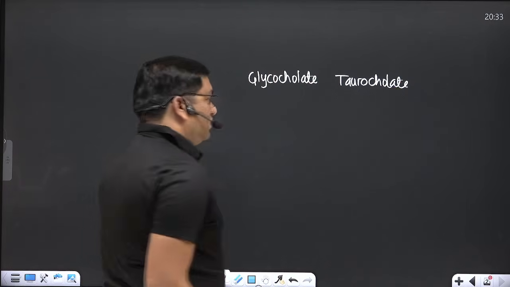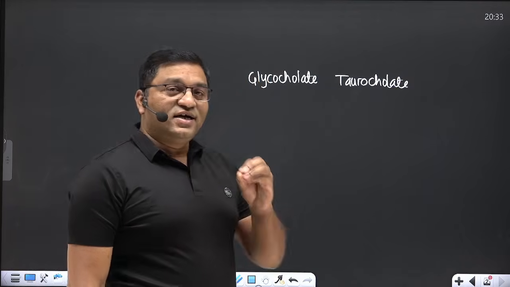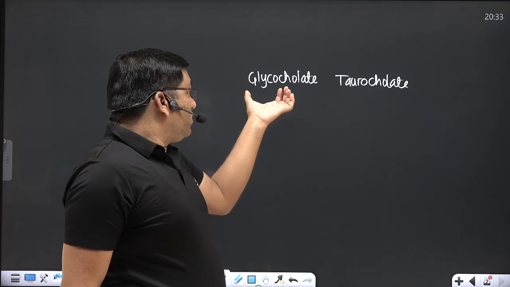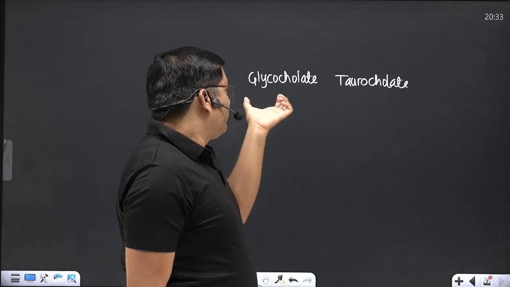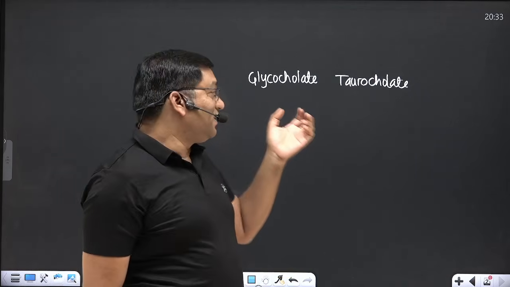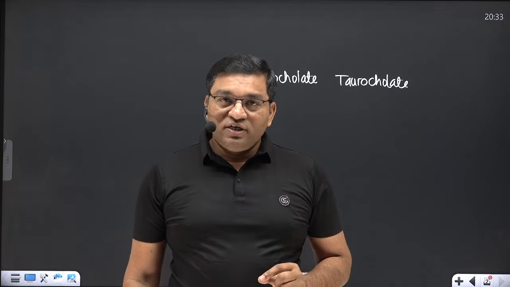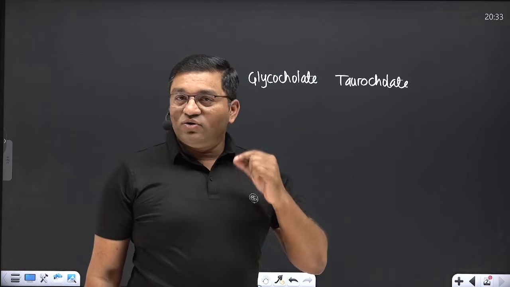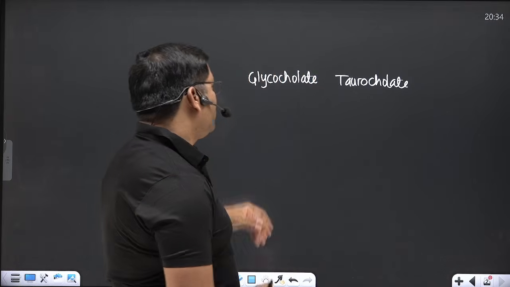Now remember, cholic acid and chenodeoxycholic acid are the bile acids. Their conjugation occurs with glycine and taurine, so they are converted into glycocholate and taurocholate, glycochenodeoxycholate and taurochenodeoxycholate. Sodium and potassium salts of these glycocholate, taurocholate, glycochenodeoxycholate and taurochenodeoxycholate are known as the bile salts.